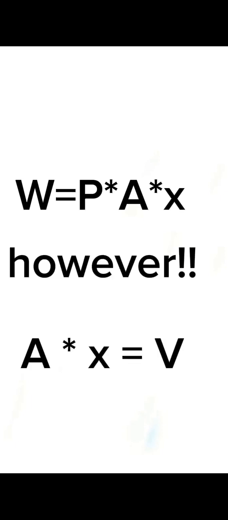Okay, let's skip that. So we also know that work is defined as the product of force and distance. And then for the sake of this problem, the distance displaced, we've used an x. So therefore work is also equal to force multiplied by x. So since we have an expression for force, we said force will be equal to the product of the pressure and the area. We could get pressure and area and then substitute it in that equation. Then we'll have work will be equal to the product of pressure, area, and the displacement x. However, multiplying the area and this displacement x, which is the height, gives you the volume. So therefore, work done is equal to the product of pressure and volume.